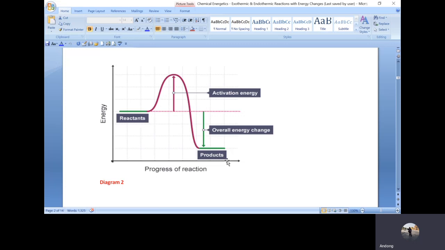These are the reactants and these are the products. The activation energy, that is the minimum amount of energy for a reaction to occur, is small for an exothermic reaction. It has a lower activation energy compared to the activation energy in an endothermic reaction.